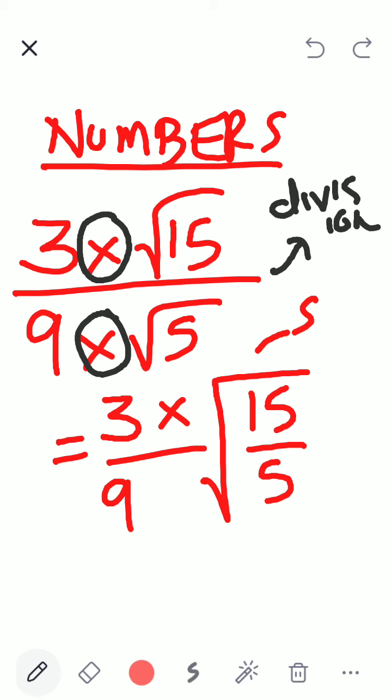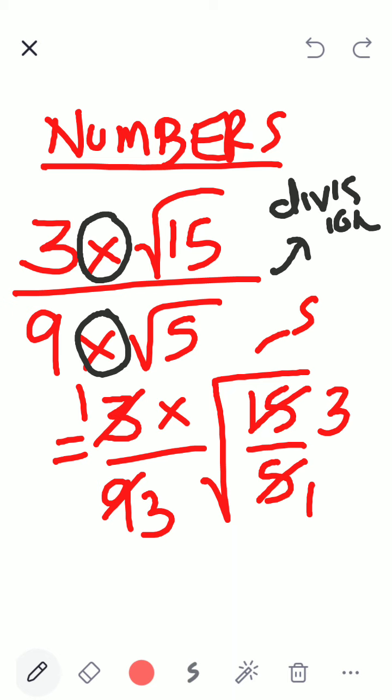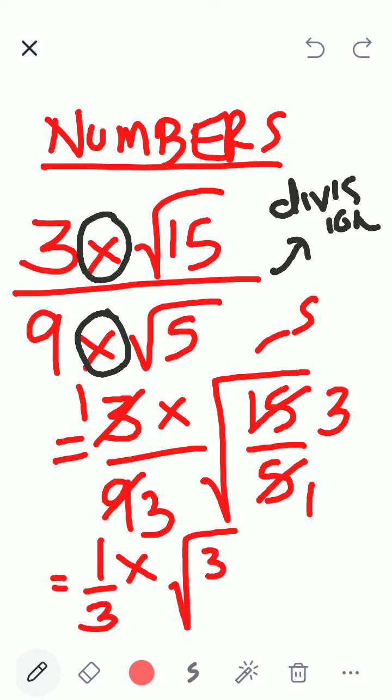Now let us look at common factors. What are the common factors? Oh, 3 is there. 3 ones are 3. 3 threes are 9. Correct? 5 ones are 5. 5 threes are 15. Correct? So my answer becomes 1 divided by 3 into root of 3 by 1.